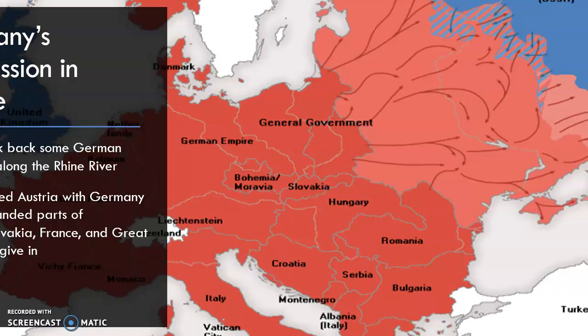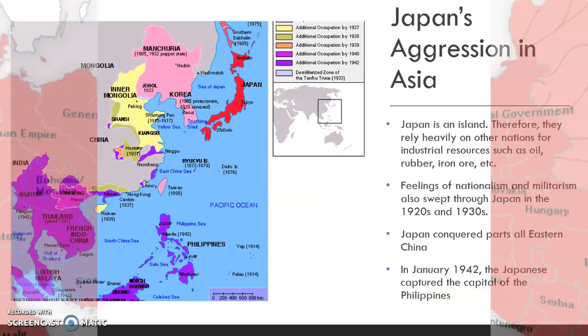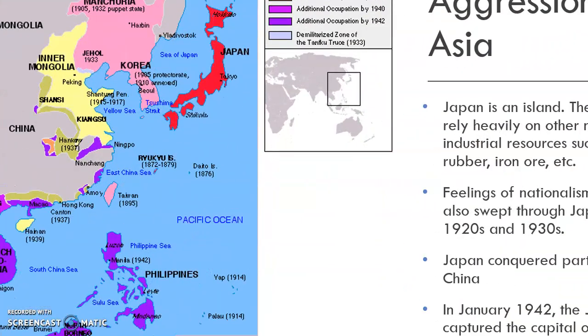Let's look at this map. During the war, remember I told you, Adolf Hitler broke the promise of the Treaty of Versailles. And one of those promises was to not conquer new land other than Germany. And as you can see with this map, the red represents Germany's aggression in Europe, them taking control over countries in Europe. And the Japanese did the same exact thing.